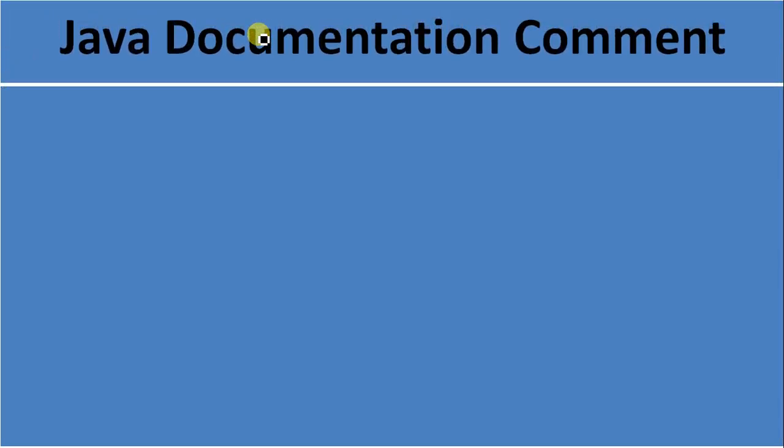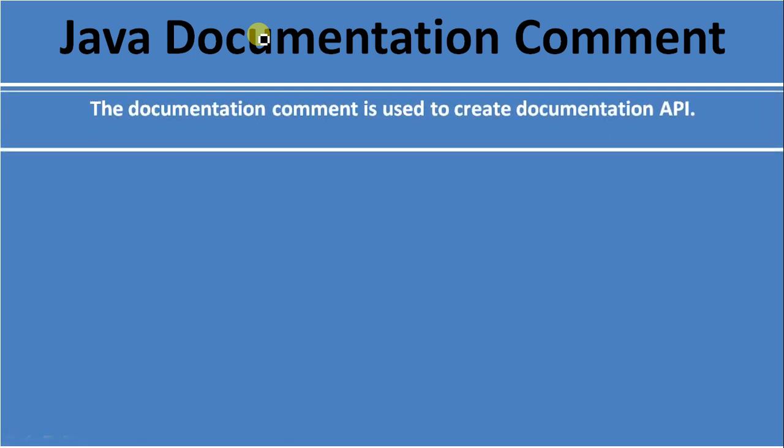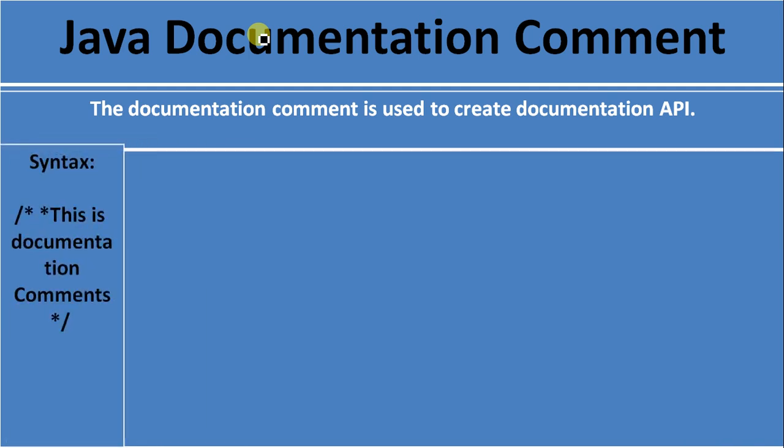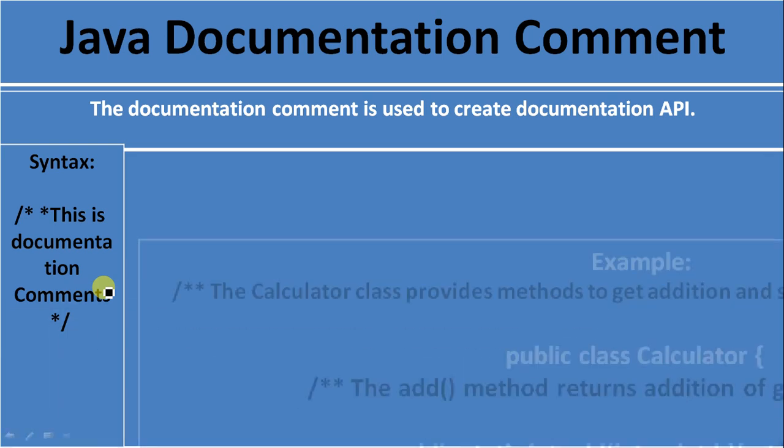Java documentation comment. The documentation comment is used to create documentation API. Its syntax is forward slash, then two stars, and for closing star, then forward slash. This is the syntax for documentation comment. When you create a document for API, then we use these documentation comments.